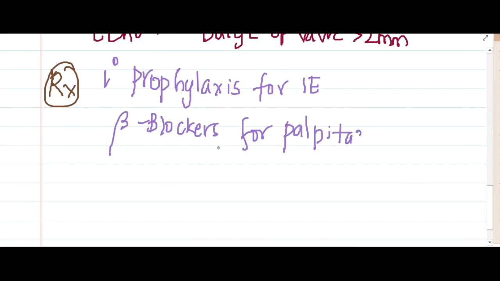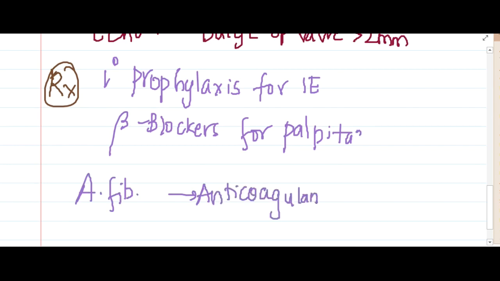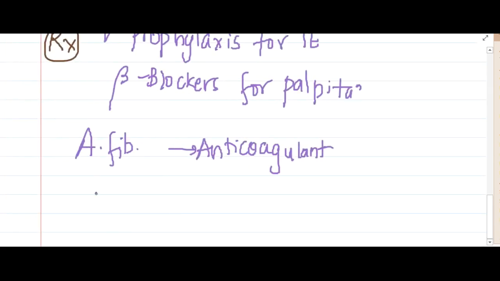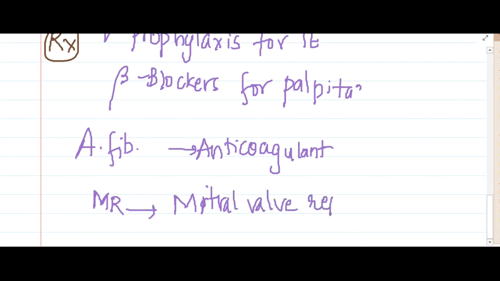If atrial fibrillation occurs, anticoagulants should be given to the patients. And in case of mitral regurgitation, it should be treated with mitral valve repair. So these are the main treatment options for mitral valve prolapse.